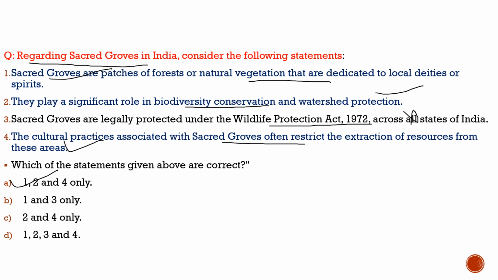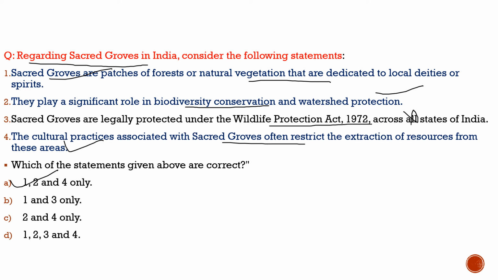But here the concern is raised by the author that there can be different concerns if it would be brought under the forest laws. First thing, once these sacred groves would be brought under the forest laws, it would become in a way a central government property, and the central government can do anything with it. It can lease it for tourism, it can give it to any company, which can in a way violate the very purpose of this, which was to protect these lands. So this is the first issue which was raised by the author here.